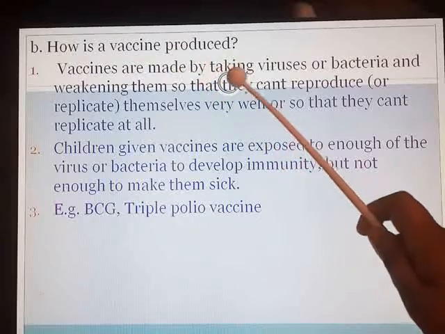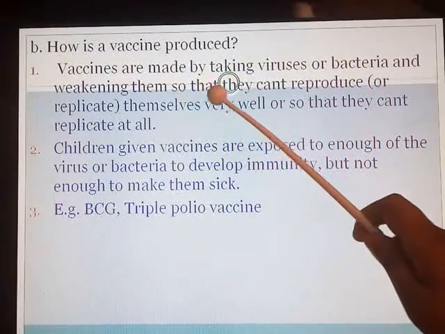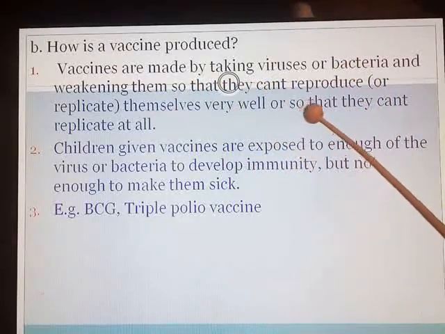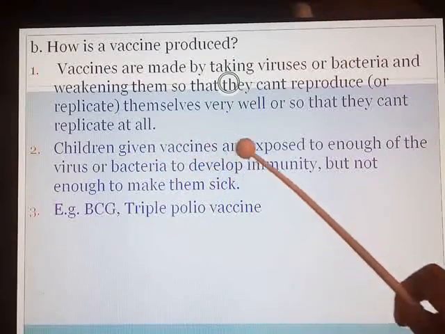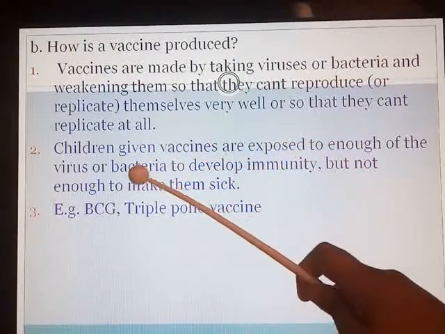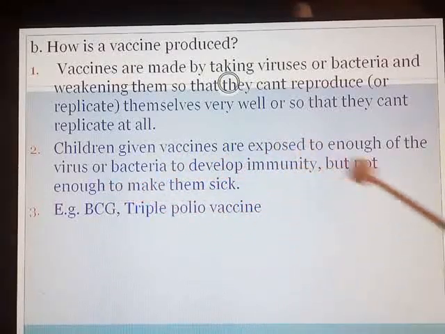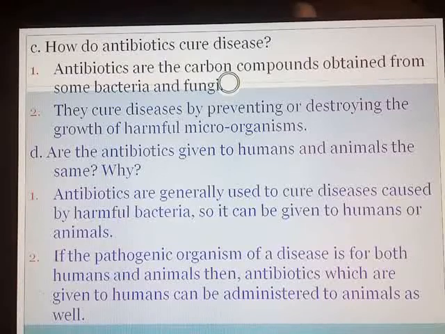Vaccines are made by taking viruses or bacteria and weakening them so that they can't reproduce themselves as well, or so that they can't replicate at all. Children given vaccines are exposed to enough of the virus or bacteria to develop immunity, but not enough to make them sick. We move on to the next question. Question number 7 C. How do antibiotics cure disease?